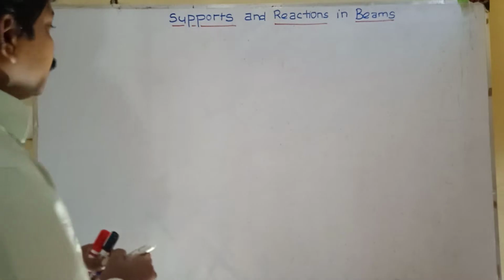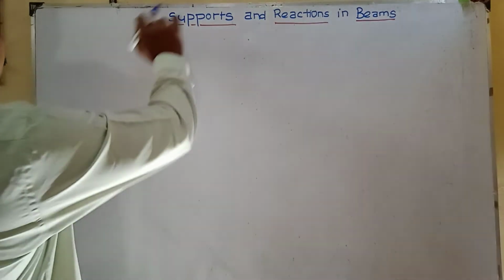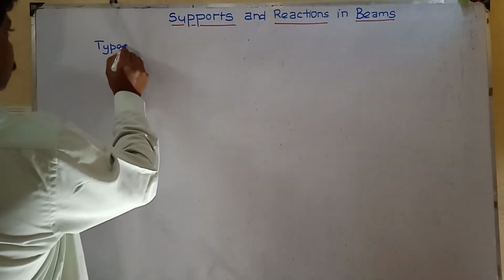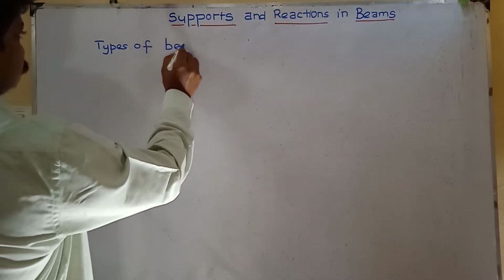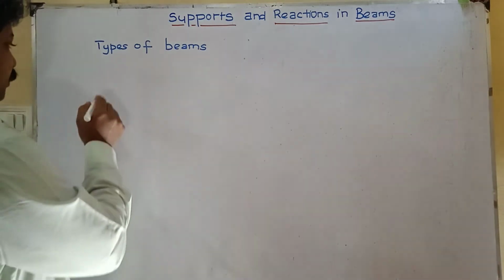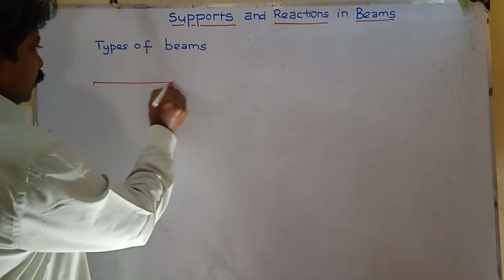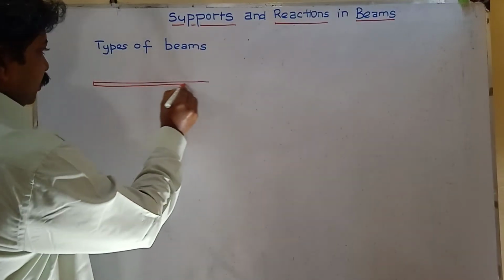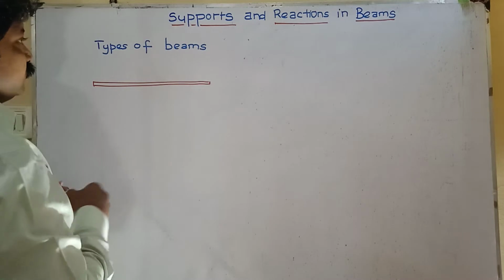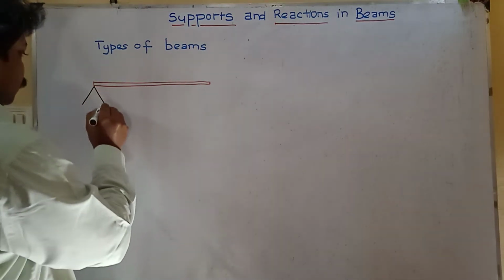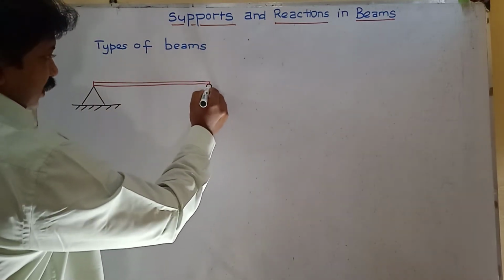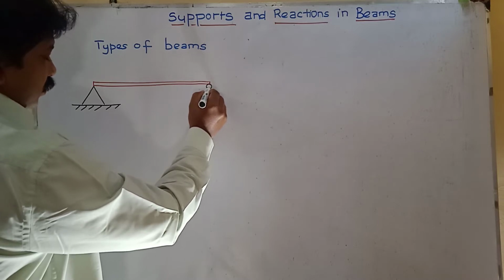Beams, what are the types of beams available? Simply supported beam, one end supported by hinge support and another end supported by roller support.